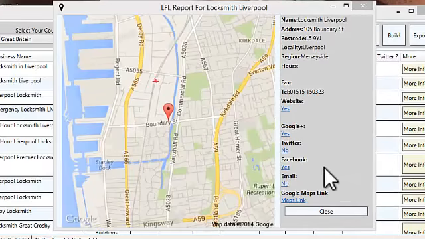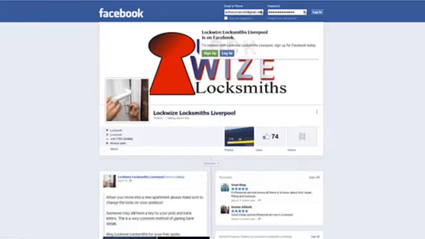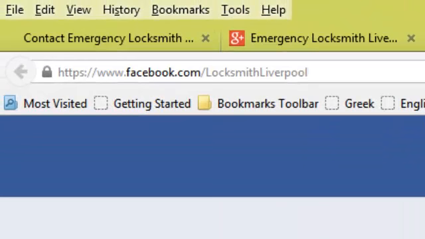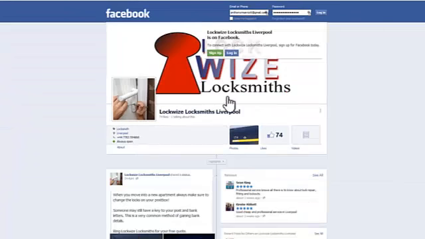So let's just go back and look at this again, and we can see that here it says it has no Twitter account and it has a Facebook account. So what Link Finder Local does is to check that it has a matching Twitter account and a matching Facebook account that match the name of the website. So let's just take a look in this case at the Facebook, and this one has Facebook Locksmith Liverpool, which is the name of the same website as that business. So you will see it's not actually the right Facebook, because this is for something called Lockwise Locksmiths in Liverpool.